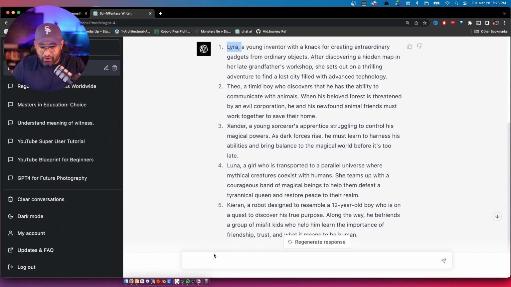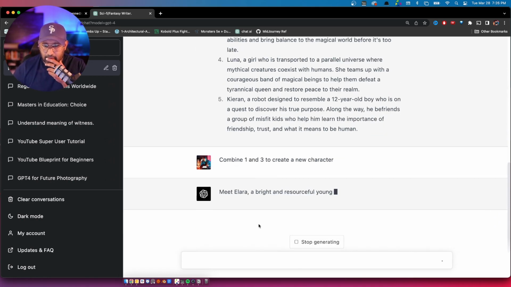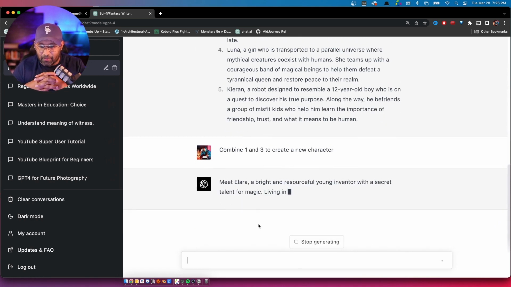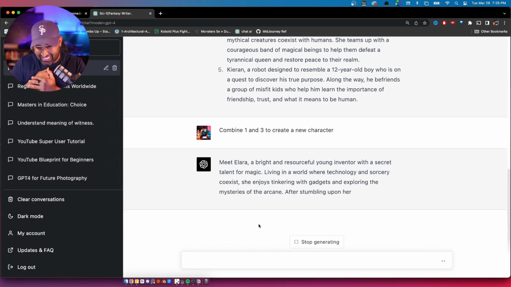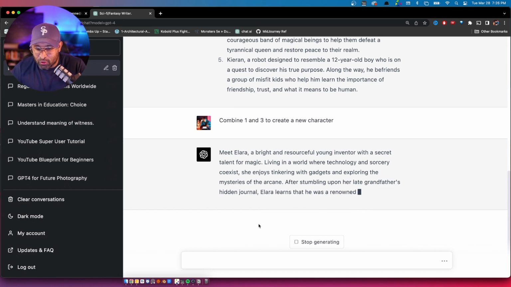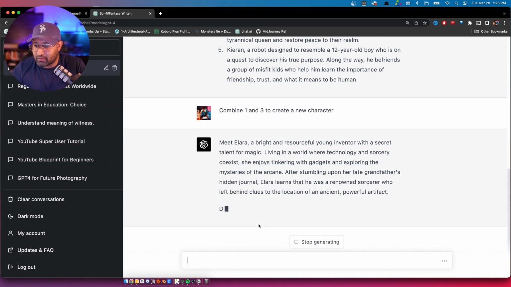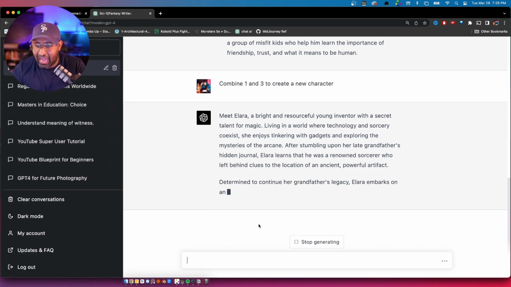Let's combine them together. Okay, combine 1 and 3 to create a new character. All right, let's meet Ilera, a bright and resourceful young inventor with a secret talent for magic. Hell yeah! Living in a world where technology and sorcery coexist, she enjoys tinkering with gadgets and exploring the mysteries of the arcane.